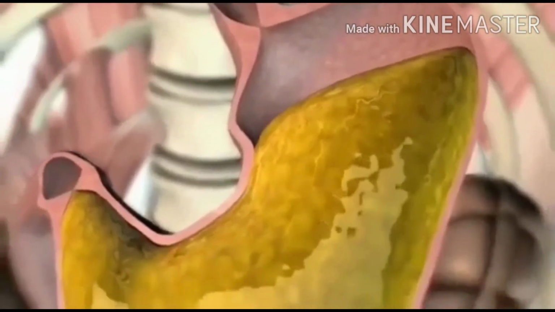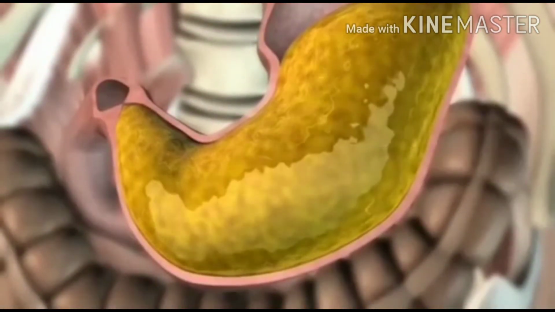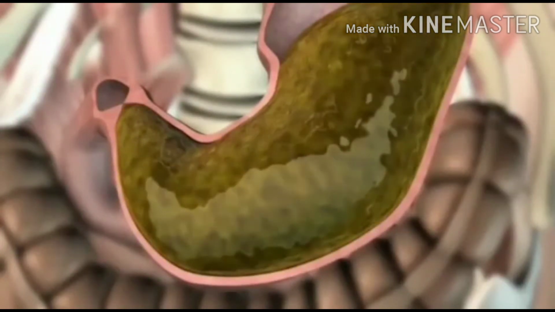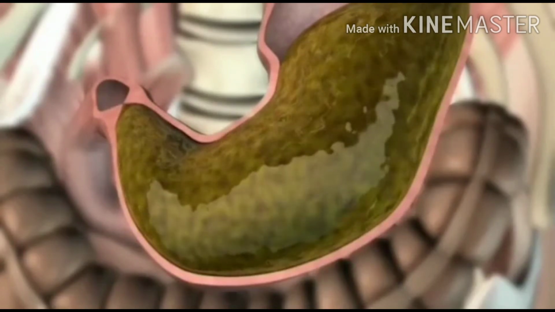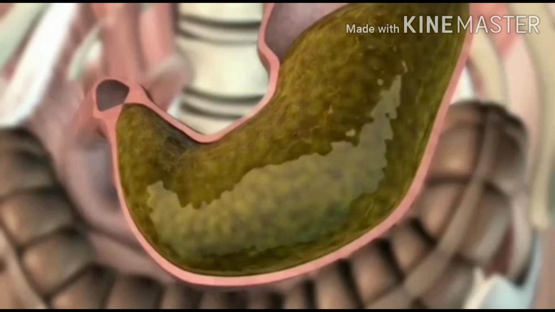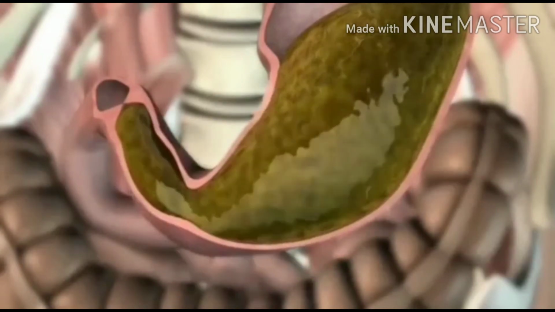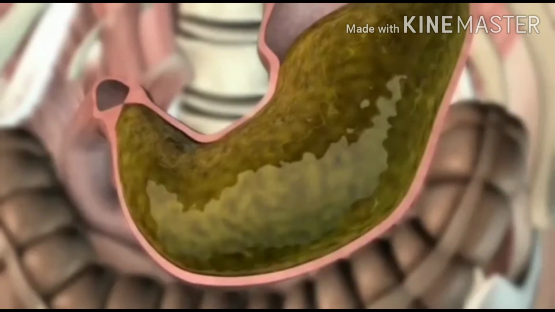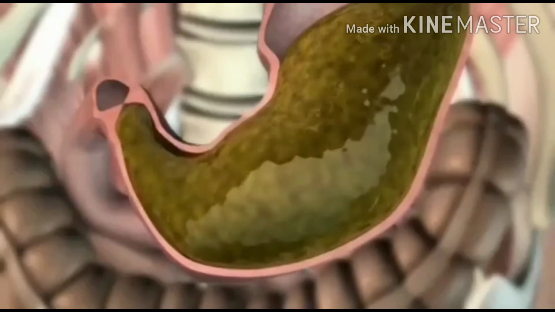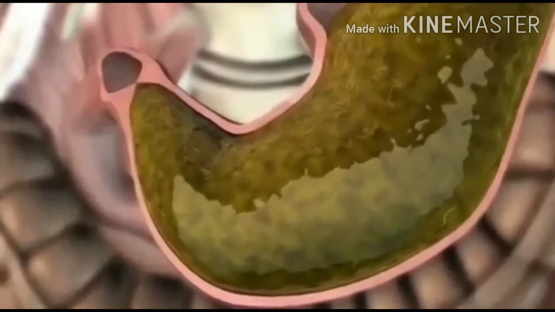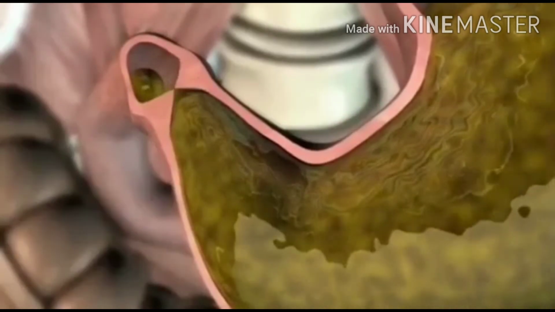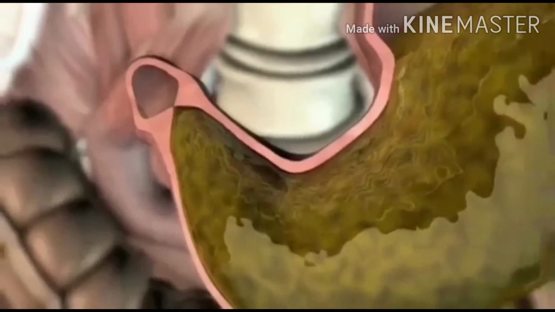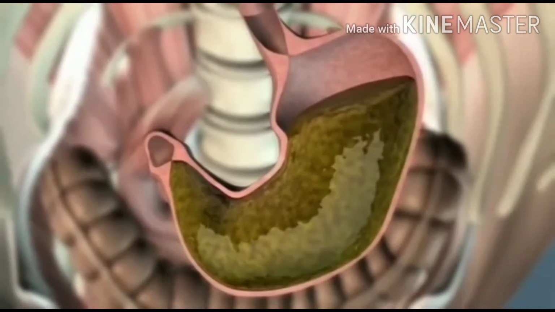The wall of the stomach contains tubular glands that secrete gastric juice like hydrochloric acid, mucus, pepsin, gastric lipase, and renin. Mucus protects the inner lining of the stomach from the corroding action of hydrochloric acid. Hydrochloric acid kills microorganisms and provides an acidic medium for effective digestion. And the other gastric juices contain enzymes that break down proteins into simpler substances. The semi-digested food, which is called chyme, leaves the stomach and enters the small intestine.